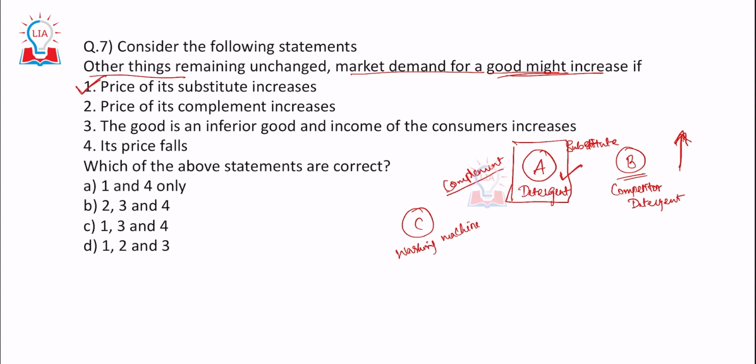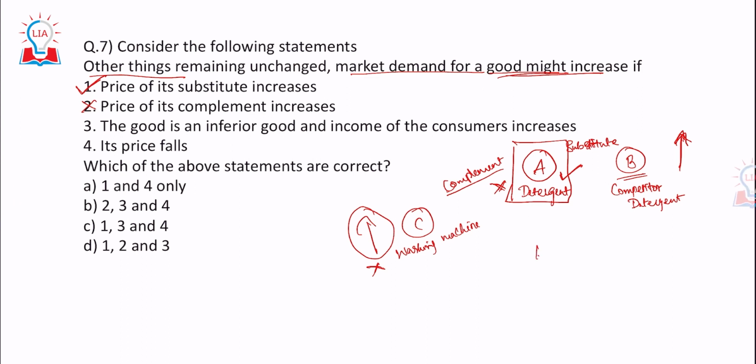Second, price of its complement good increases. If the price of washing machines is increasing, nobody would buy washing machines. So when they are not buying washing machines, the detergent powders also become useless. They can't buy detergent powder as well. So we are supposing that detergent powders are used only for washing machines, right? So 2, price of its complement increases. If the price of the complement increases, there would be no use, that is A. 2 is wrong.